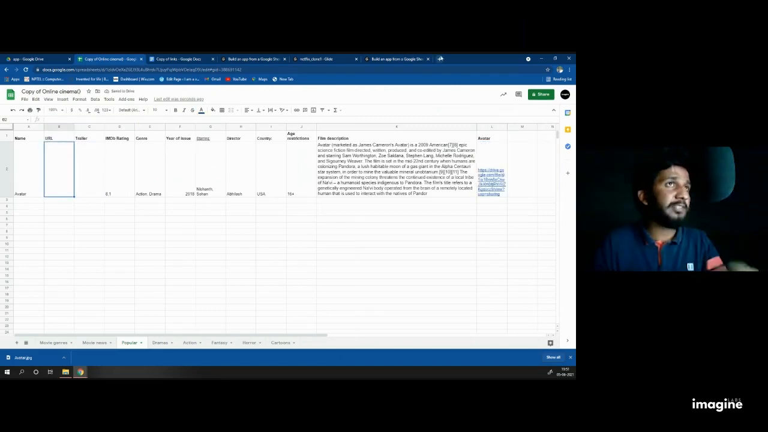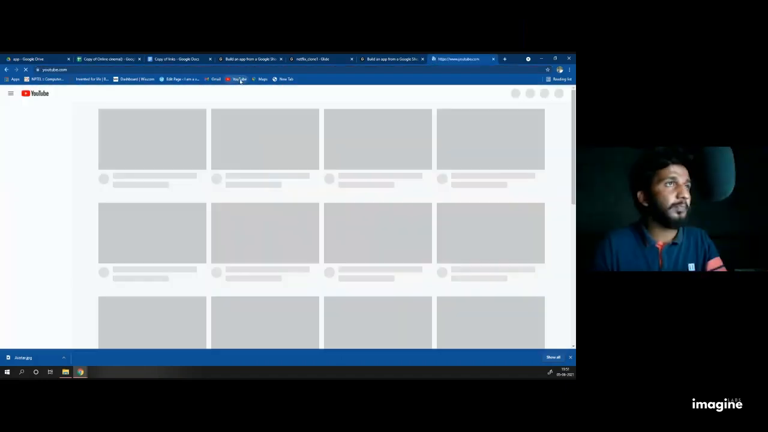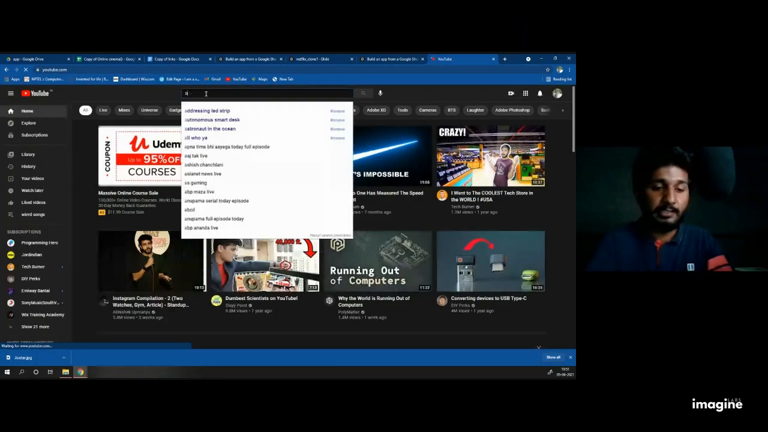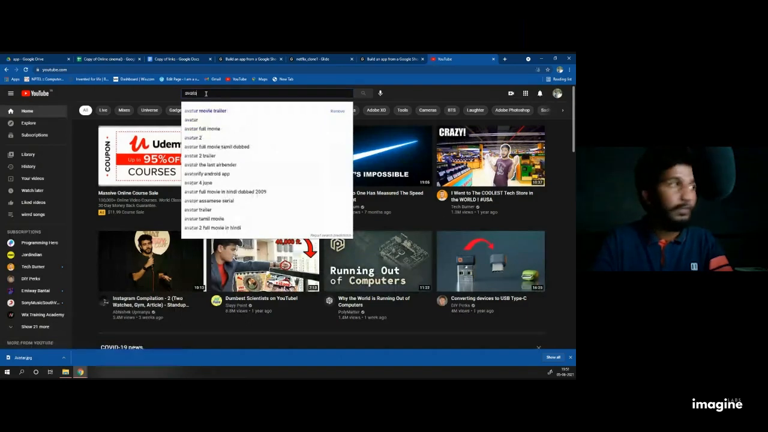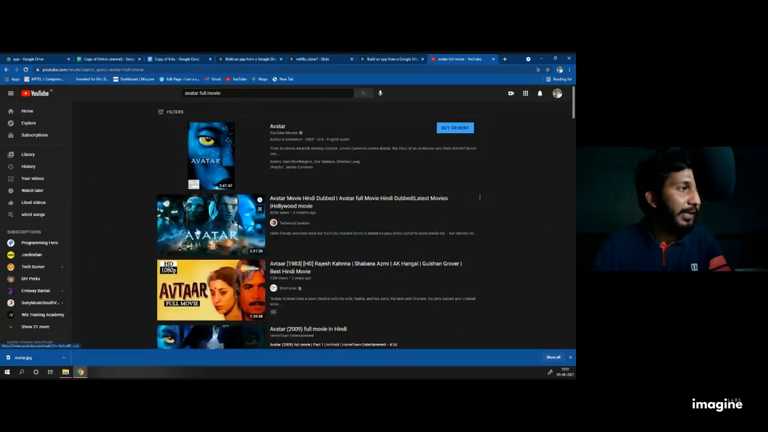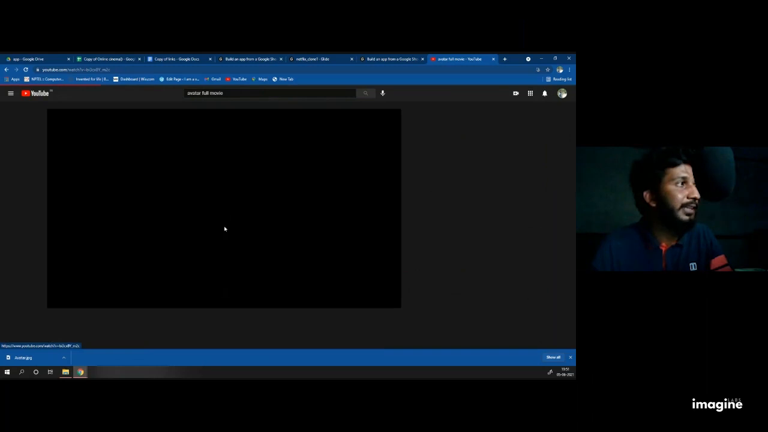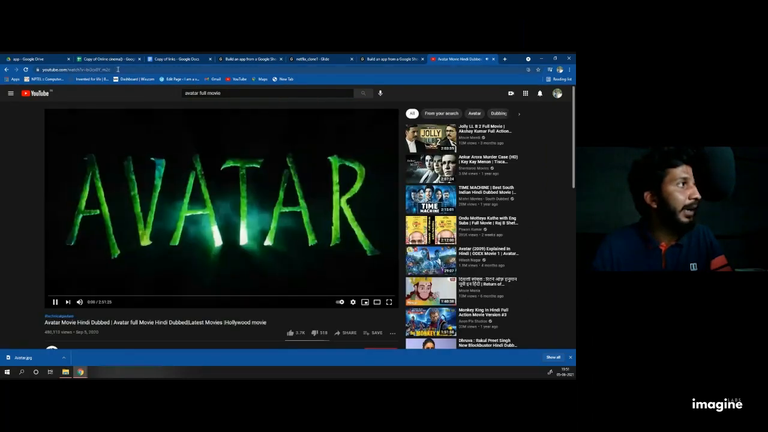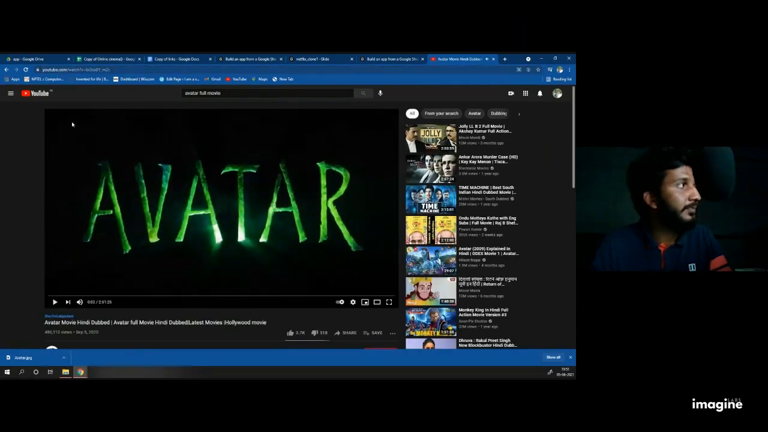In URL, I go to YouTube. Then I search avatar movie trailer, not avatar full movie. I am able to get the avatar full movie which is 2 hours 51 minutes 26 seconds. I click on that and I just copy the link from the header. Just double click it in the header.